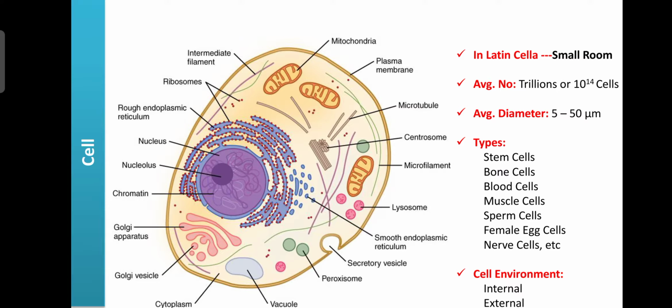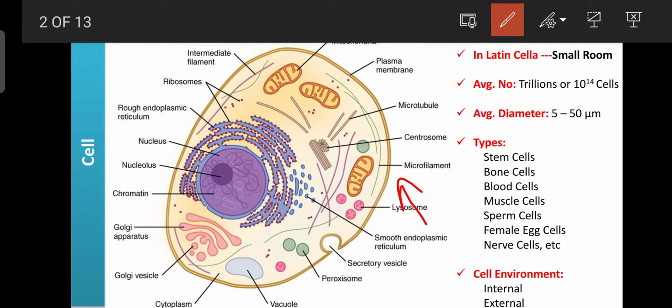Regarding environment, the cell environment is mainly divided into two types. That is the internal environment, inside the cell, also known as the intracellular environment. The fluid present in the cell is known as the intracellular fluid or cytoplasm. And the external environment, outside the cells, is known as the extracellular environment or extracellular fluid. So dear students, the internal environment is made up of 55% cytoplasm along with the organelles.